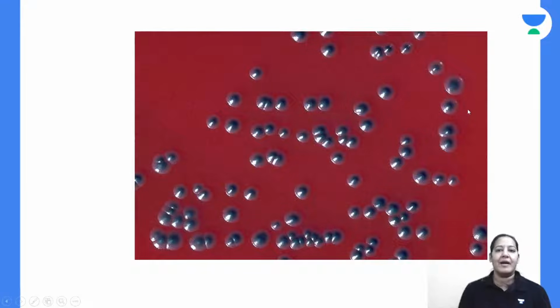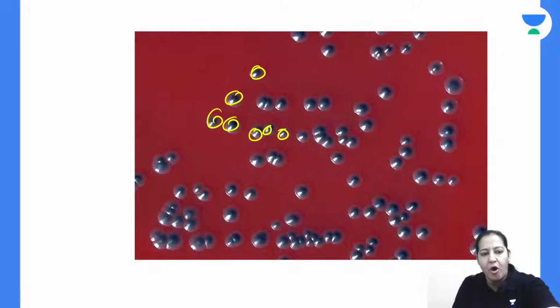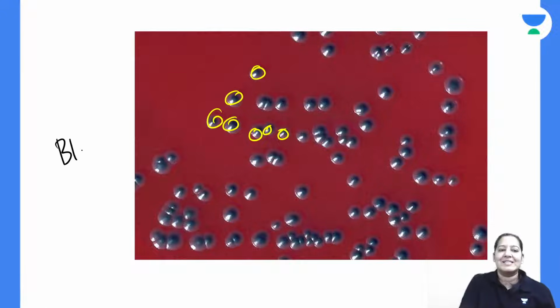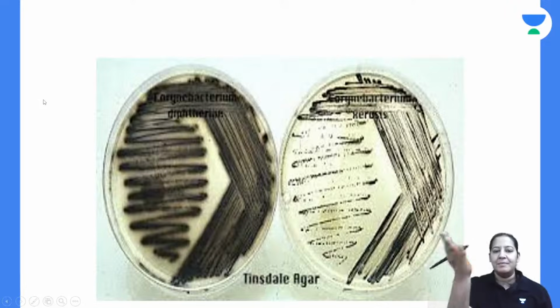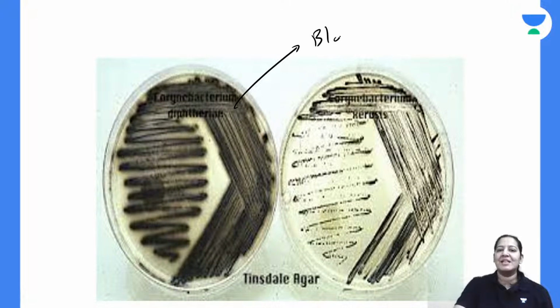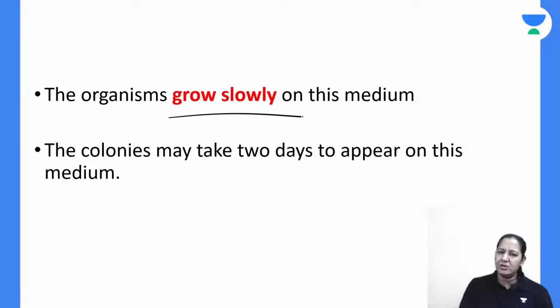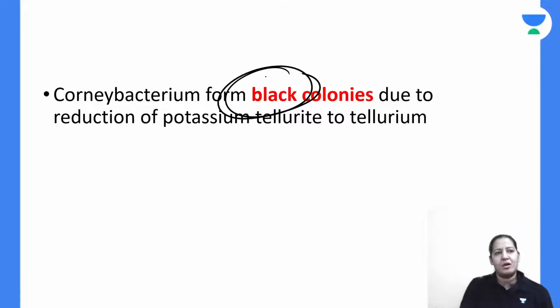Can you see it is a blood agar? On the blood agar, please appreciate the color of the colonies of Corynebacterium diphtheriae. Corynebacterium diphtheriae form black color colonies on tellurite blood agar. Can you appreciate the black color? Give me a thumbs up. You can see the black colonies here. So they grow very slowly and black color colonies are formed.